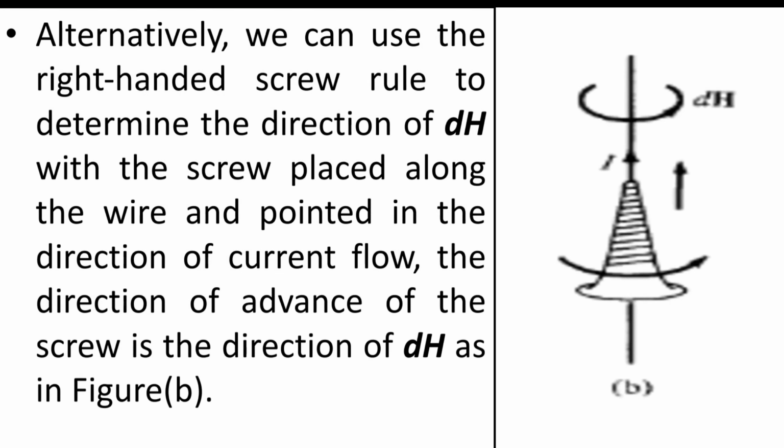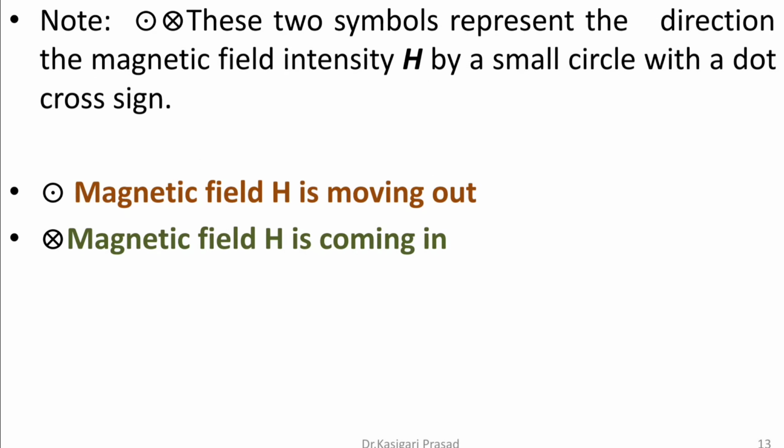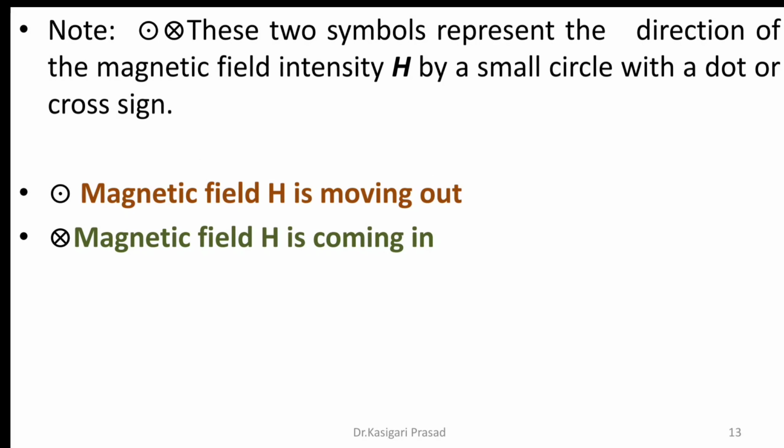The same thing can be explained with the help of the law of screw. As the screw is moving inward, the current is moving in the straight direction, and the magnetic field is produced around that screw. Now note that the magnetic field which is produced here can be taken in two ways. That is, either the magnetic field is moving inward or the magnetic field is moving outward.